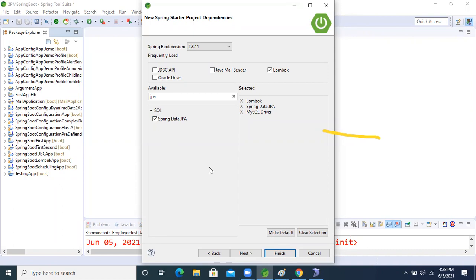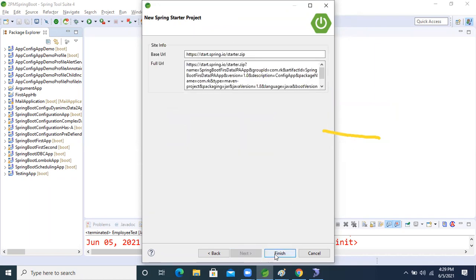To perform database operations, how many dependencies am I taking? Lombok to generate setters and getters, Spring Data JPA to perform the Data JPA operations, and MySQL for the MySQL database operation. Now finish it.